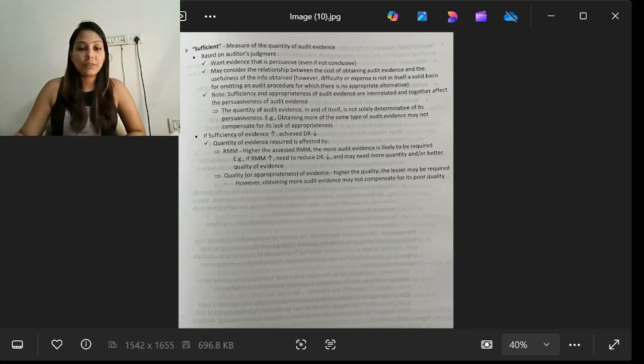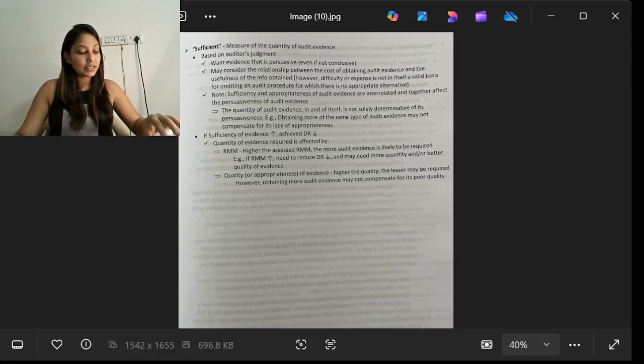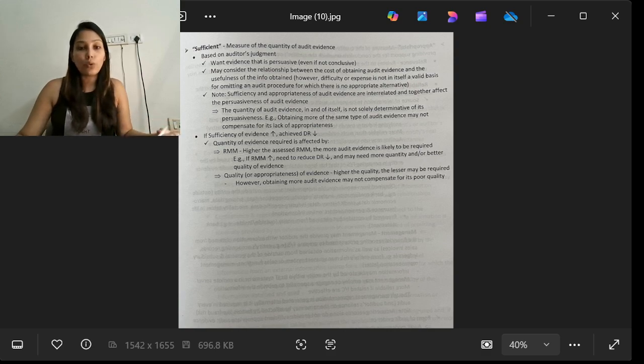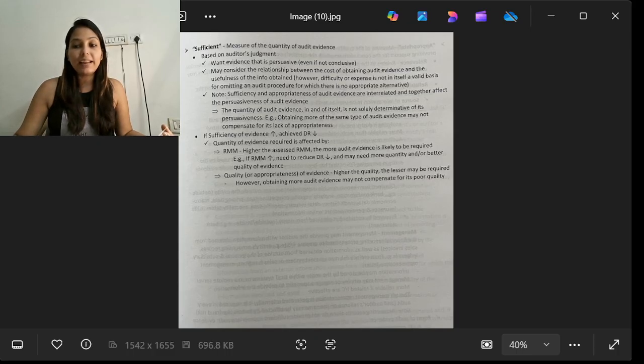So, as I said, sufficiency is more related to the quantity, like how much audit evidence is being used. It should be considered and kept in mind.